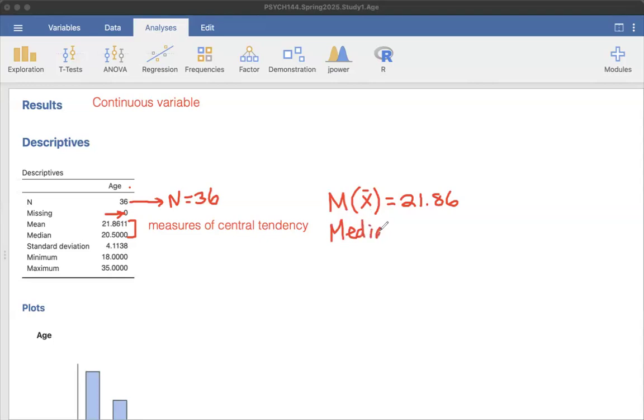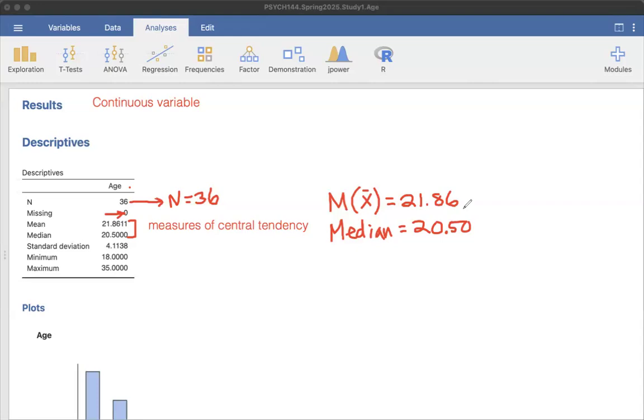The median is particularly helpful if we have a skewed distribution. Jamovi automatically gives us that information when we put age in as our variable. We can see that the median age is 20.50, which is different from the mean. The median would be if I were to line everybody up by their ages from youngest to oldest and then find the middle person, or in this case, the two middle people, because this is a 36-person data set, so it's even. I would get the average of their ages, and that's the 20.50. So we probably had a 20-year-old and a 21-year-old, and so the average is 20.50.